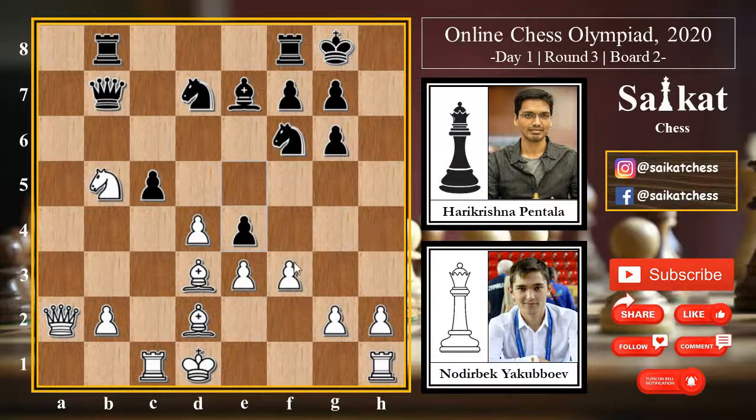So instead of capturing the pawn, it's also kind of forced to move the bishop, so bishop e2, but then comes e into f3, trying to deflect the bishop from defending the knight. Obviously if bishop into f3, queen into b5, now white is down a piece. That is not possible, so the only move is g into f3. So see how the moves are kind of forced by Harikrishna Pentala here.